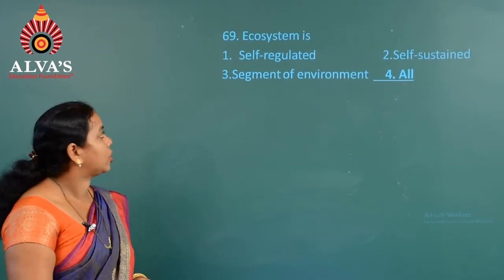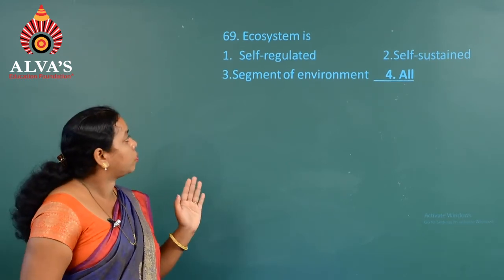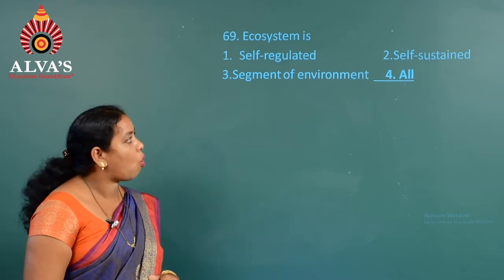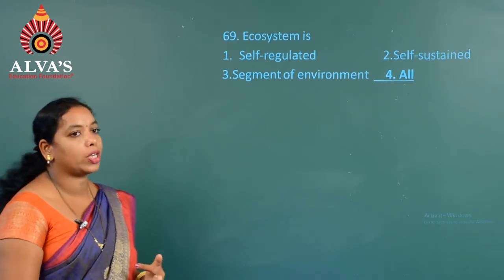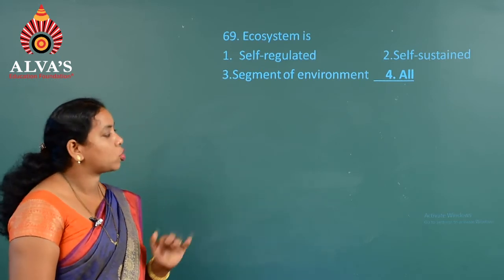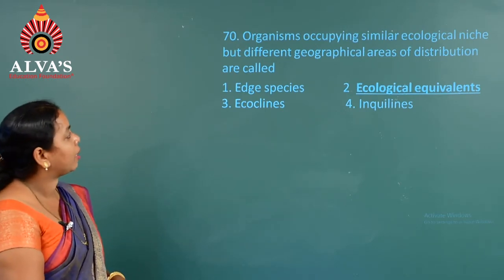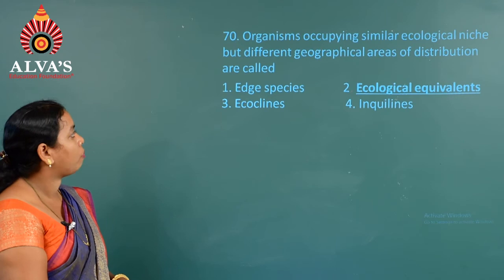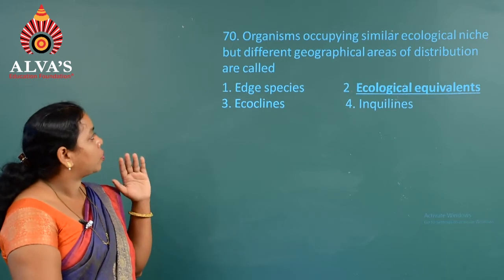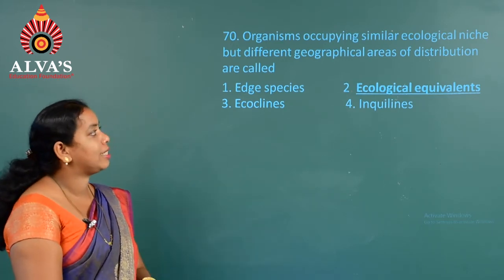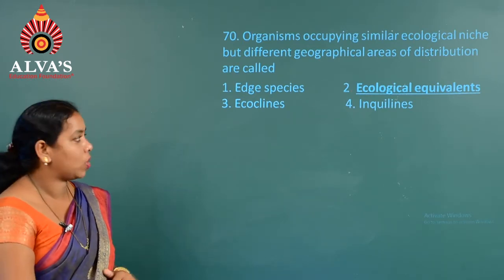Moving on to the next question, question number 69. Ecosystem is: first one, self-regulated; second, self-sustained; third one, segment of environment; fourth one, all. So if you consider the ecosystem, it is a self-regulated and self-sustained process, and also it is a segment of environment, hence the option is all, fourth option. Go to the next question, question number 17. Organisms occupying similar ecological niche but different geographical area of distribution are called ecological equivalents. That is the answer for that. So organisms occupying a similar ecological niche in different geographical areas are always included under ecological equivalents. So the answer is the second option.